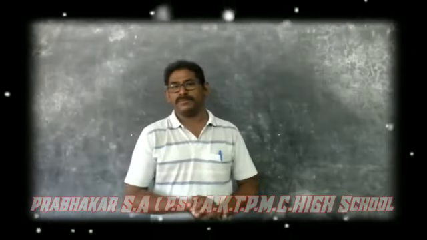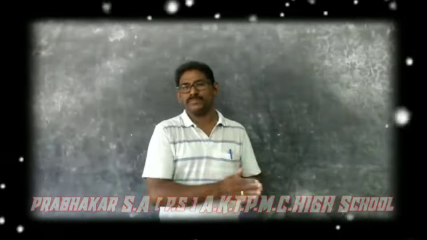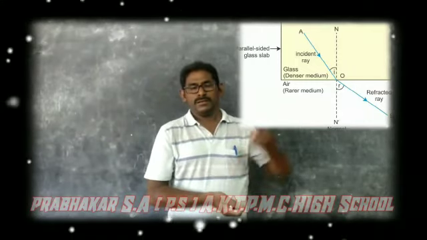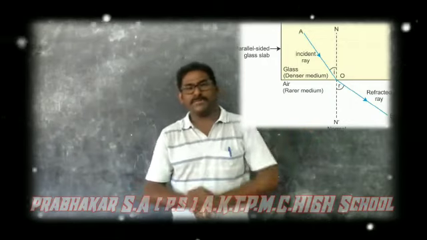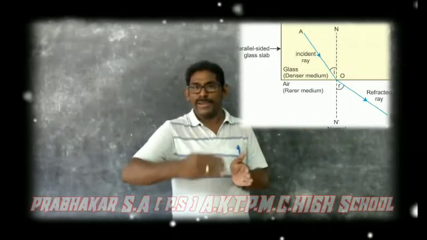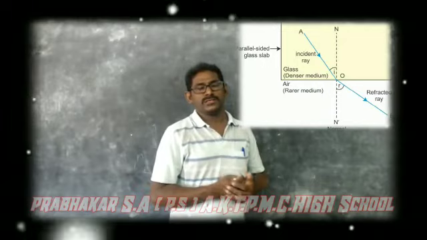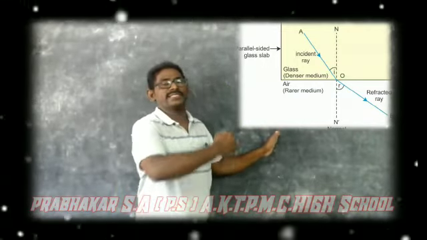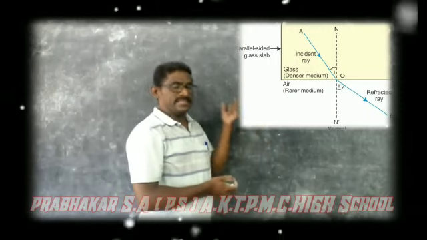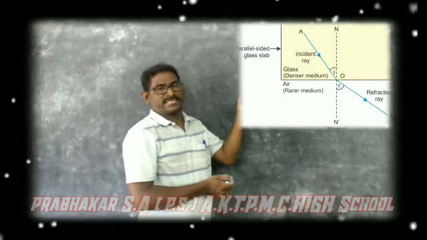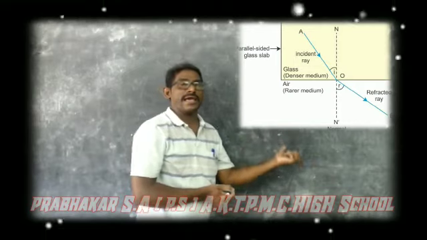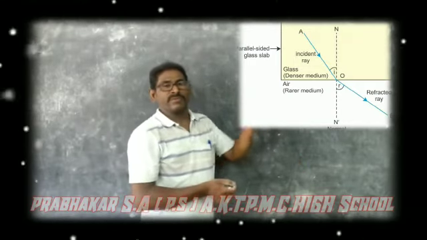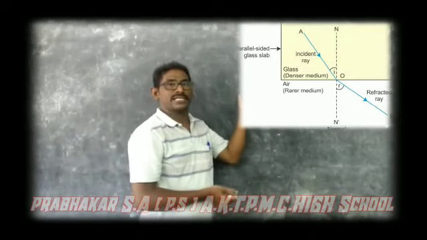In the same way, if light travels from a denser medium to a rarer medium, that means low speed to high speed, the light ray bends away from the normal. So when the light travels from denser to rarer, light bends away from the normal. So in this case, the angle of incidence is less than the angle of refraction. So angle i is less than angle r when the light travels from denser to rarer.